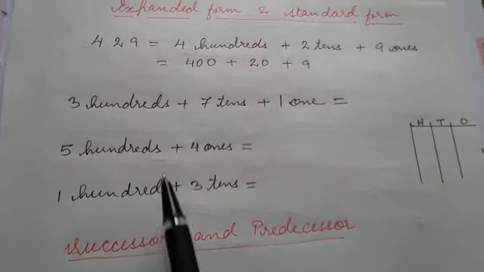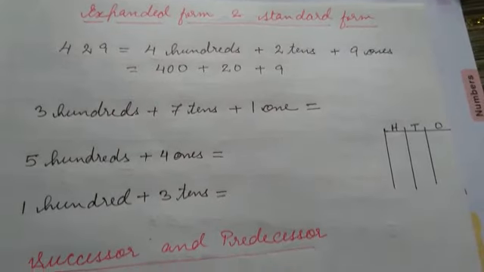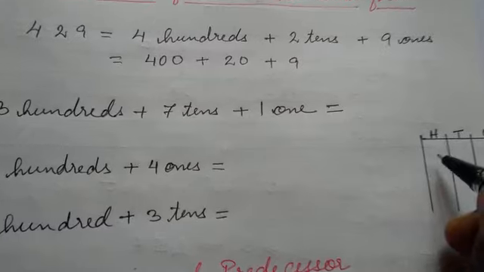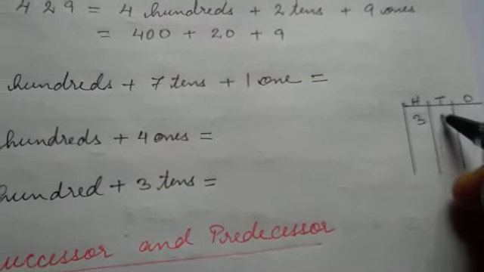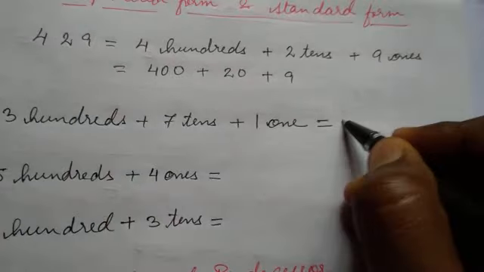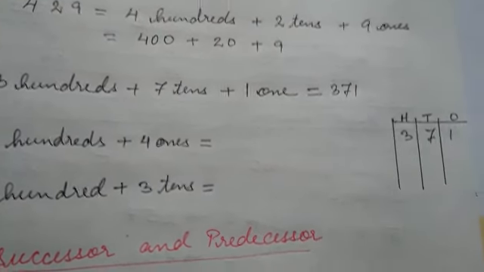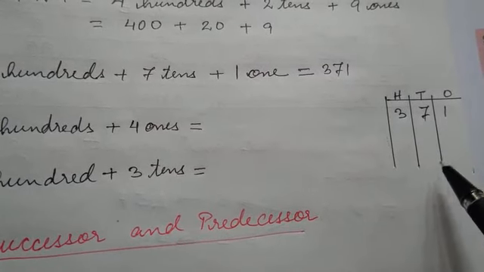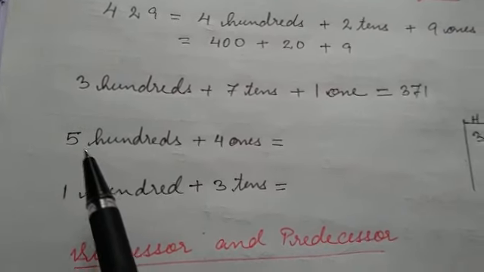Now what happens when we are writing in standard form? We have to be careful. 300 plus 7 tens. Let us put 3 here in the hundreds, 7 tens and 1 ones. So this is very easy. You will get the exact answer if you make a column like this. Why? Let us see in the next example.